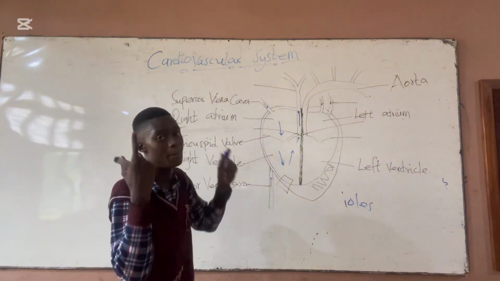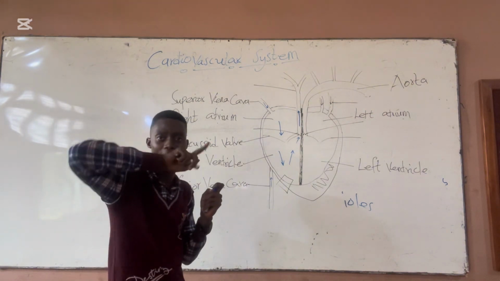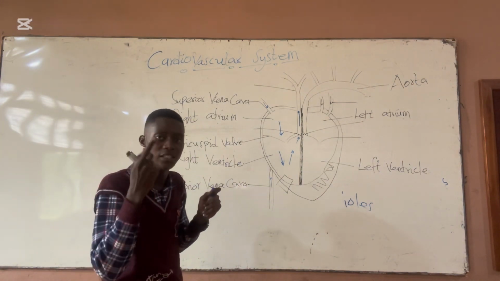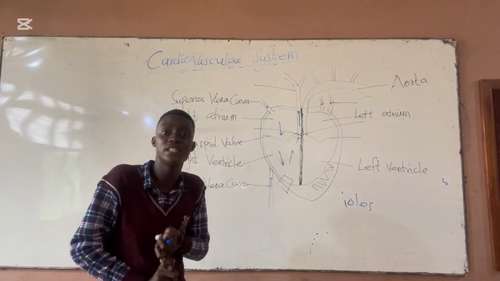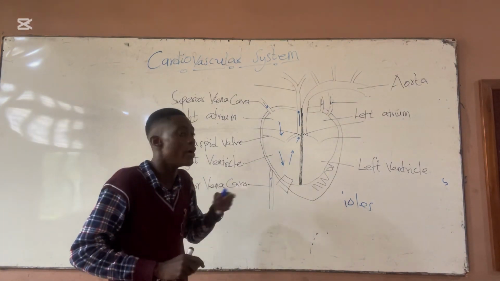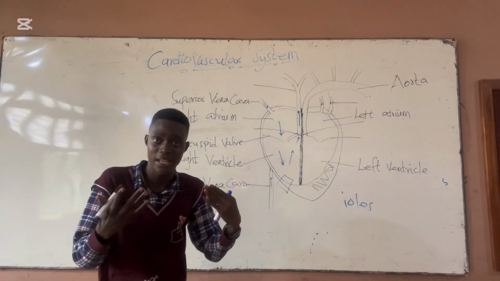Don't forget, vessels have their name due to the direction of the flow of blood they carry, but not the content that they carry, either being oxygenated or deoxygenated. When it's taking it away from the heart, it's an artery. When it's bringing it to the heart, it's a vein.